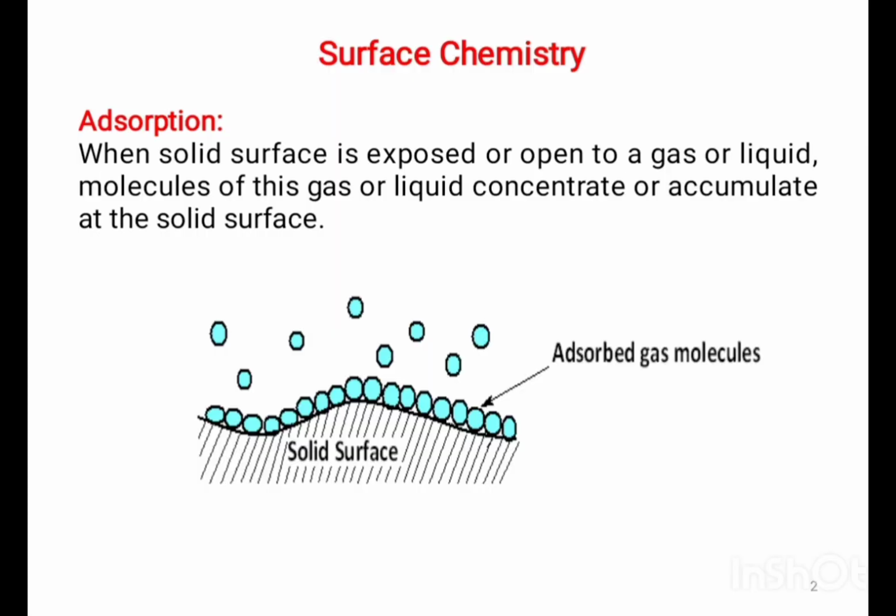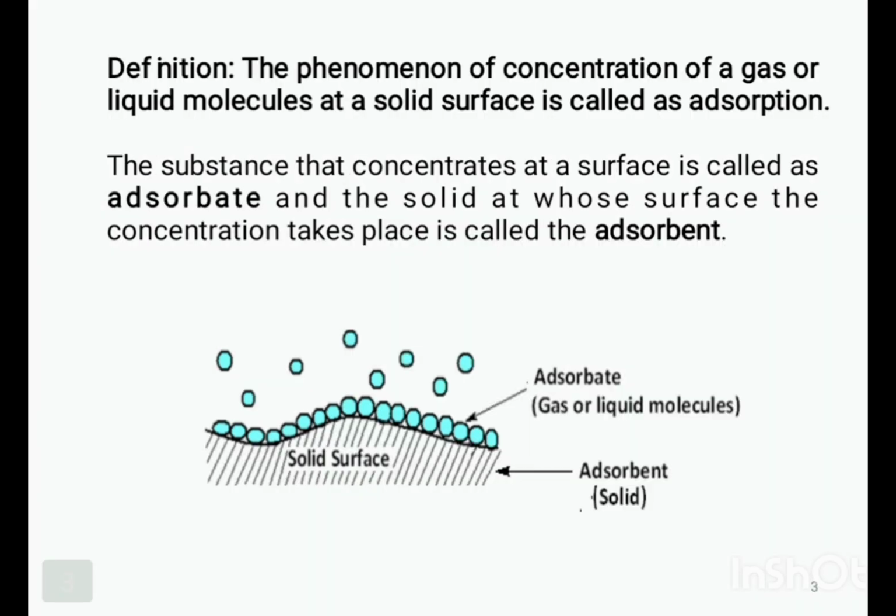Today we are going to see surface chemistry. Before understanding surface chemistry, let's first understand the phenomenon of adsorption. When a solid surface is exposed or open to a gas or liquid, molecules of this gas or liquid concentrate or accumulate at the solid surface. Definition of adsorption: the phenomenon of concentration of a gas or liquid molecules at a solid surface is called adsorption. The substance that concentrates at a surface is called the adsorbate, and the solid at whose surface the concentration takes place is called the adsorbent.